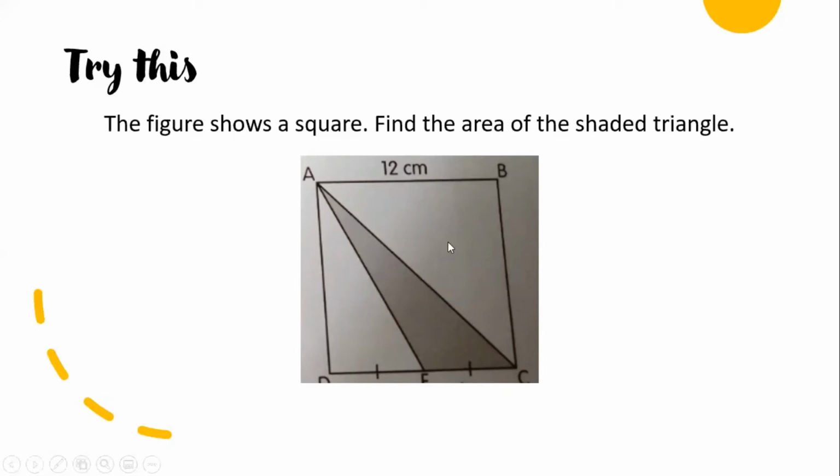This is 12 times 12 times half. And this one is half of 12, which is 6. 6 times 12 divided by 2, half also. Then you take the area of the square, you minus away this part and minus away this part, and you get this part. This is pretty easy, I think.